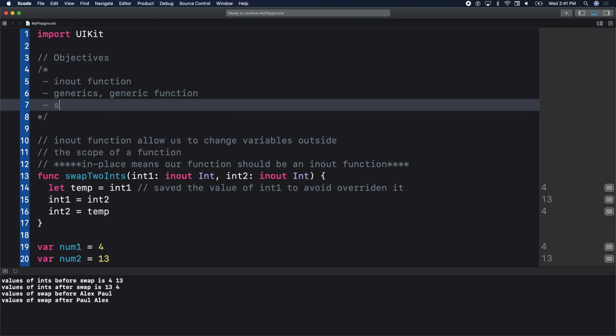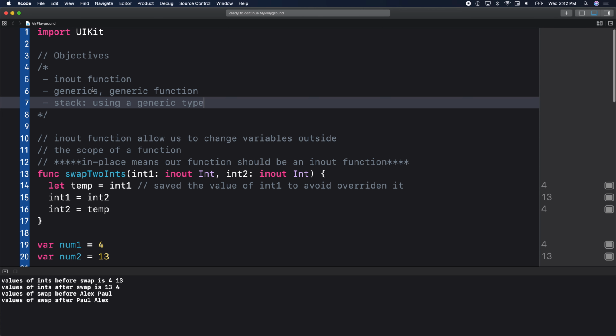Next, let's go create a stack. We'll create a stack using a generic, so our stack will be able to work with any type. We could have a stack of plates, or a stack of ints. We'll talk about what a stack is, and we'll design a stack implementation.